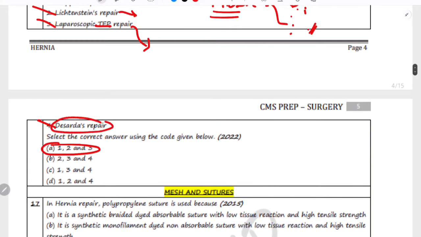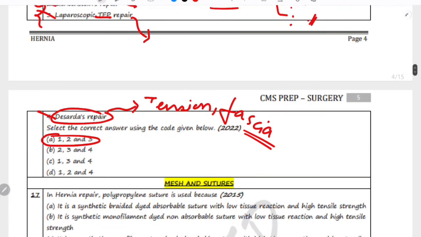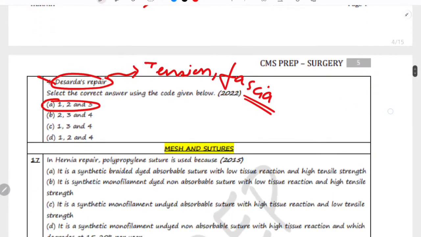Now coming to De Sarda's repair. It is not a tension-free repair, because in this we are using the patient's own tissue to reinforce the inguinal canal. Basically we are using fascia of the patient's own body to reinforce the inguinal canal, which creates tension at the site of repair. So the above three, that is TAPP, Lichtenstein and TEP, are tension-free repairs.